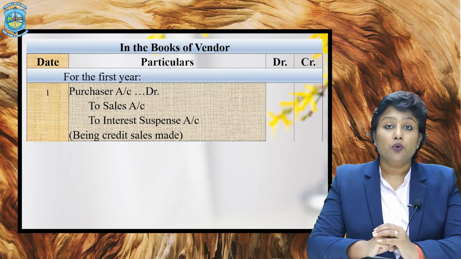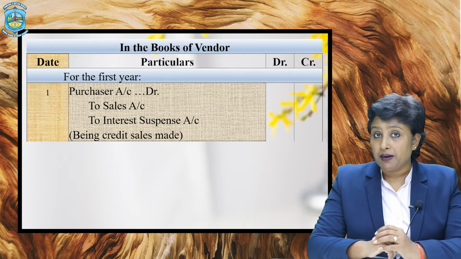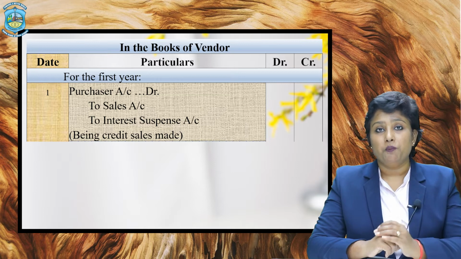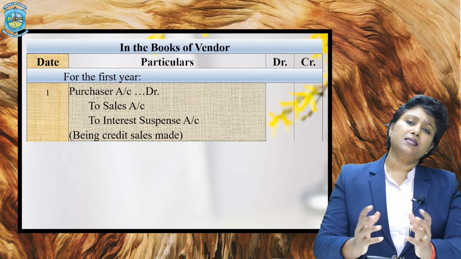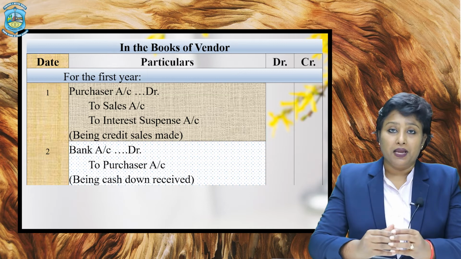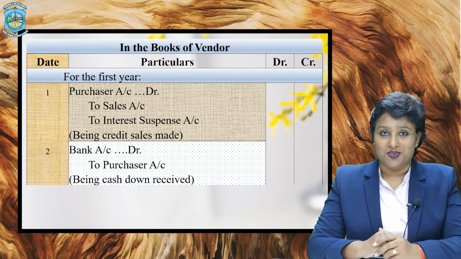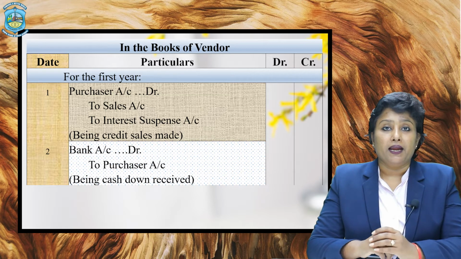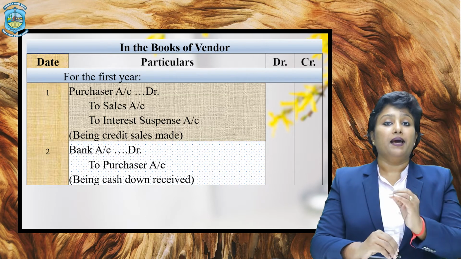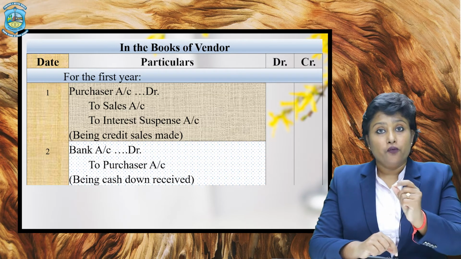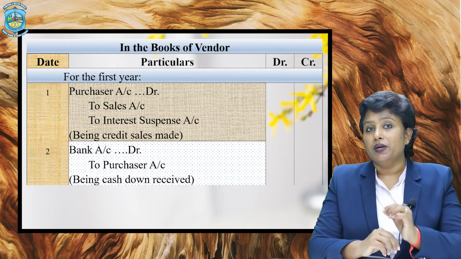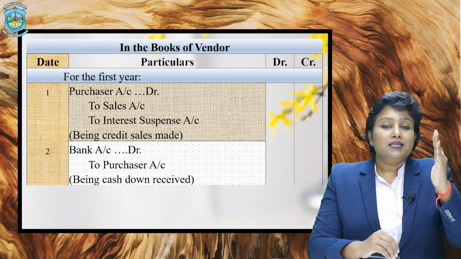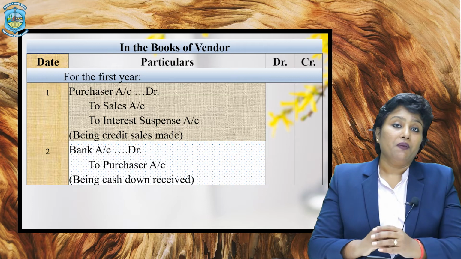Now the next entry could be of the down payment which is made by the buyer to the vendor. So if the vendor is receiving any down payment on the date of purchase, he will simply record it as bank account debited to buyer or purchaser. Why? Because this is the cash price being paid, or the part of cash price which is paid by the buyer to the vendor, and therefore no amount of interest will be included in this particular entry, in the down payment that is.